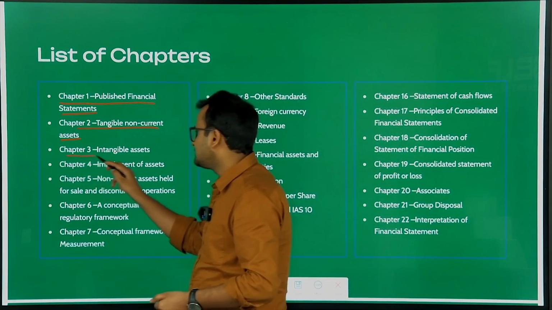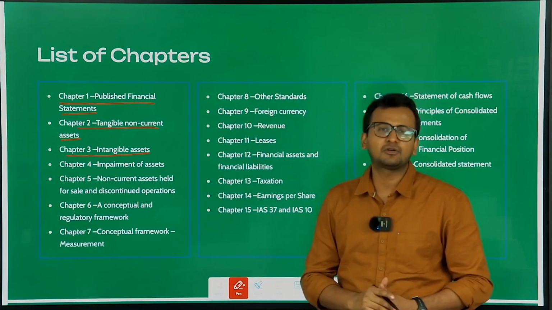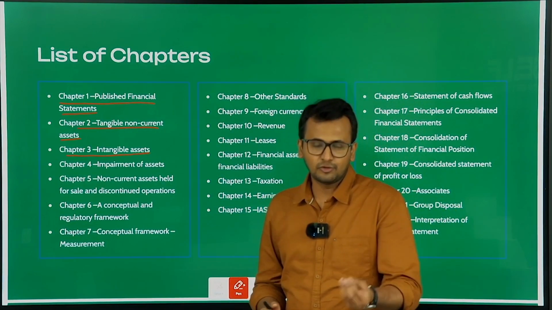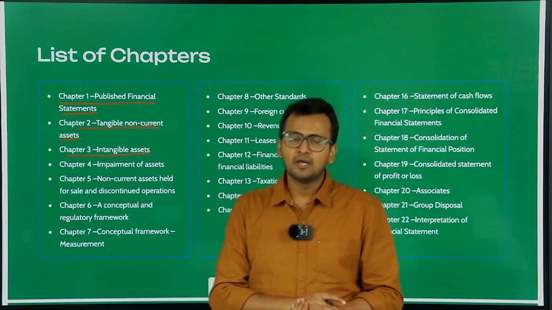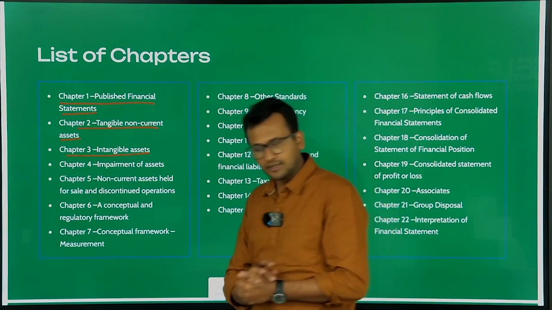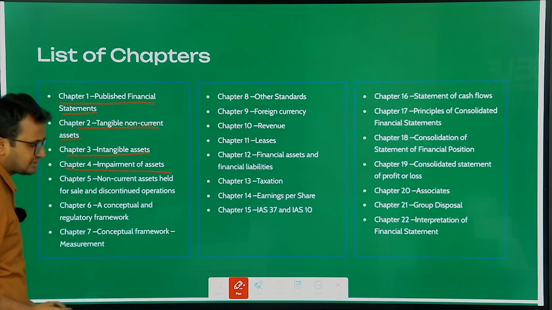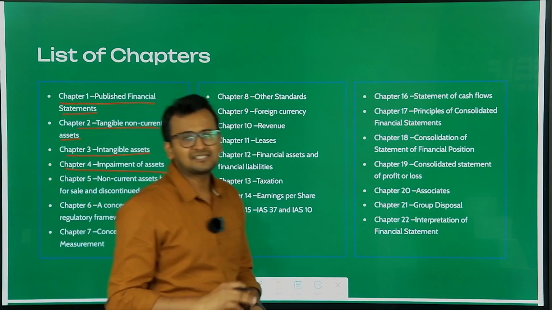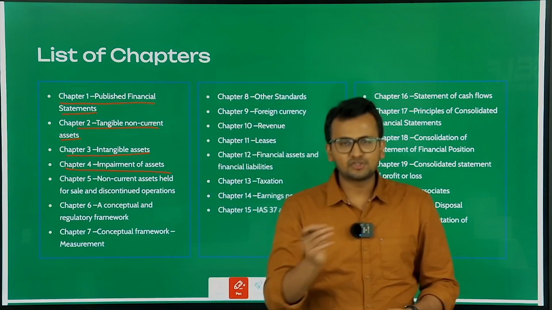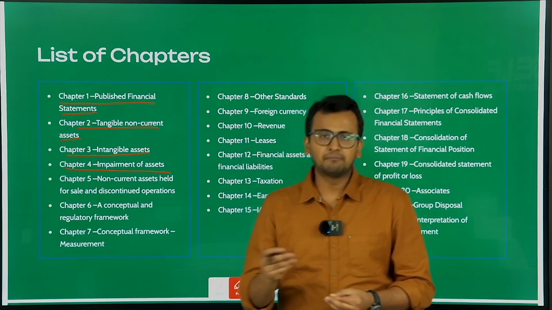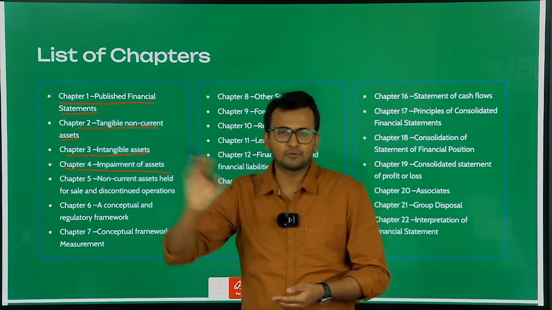Next, if you can see, we have chapter number 3, which is your intangible assets. So all the assets which are not touchable, you cannot touch them, you cannot feel them, intangible assets will be covered over here. Next is chapter number 4, impairment of assets. Impairment of assets is nothing but depreciation on the assets, but depreciation which has been charged earlier as compared to what we anticipated the depreciation would be charged to.